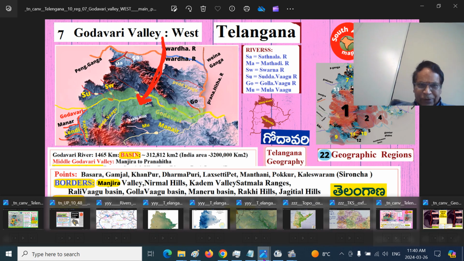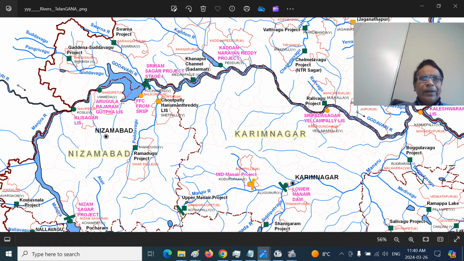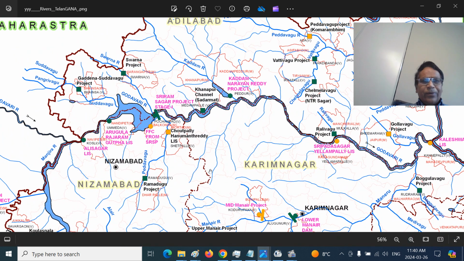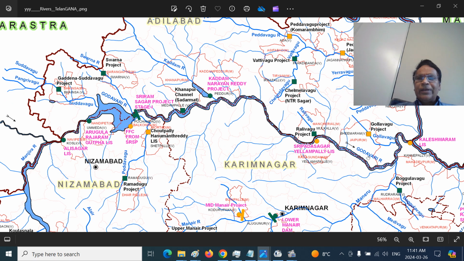So we can see this Godavari Valley. When you see the Godavari Valley West, I told you from the Kandukurti. So this is the Manjra River. This is the Godavari River. Okay, so Kandukurti and Basara will be somewhere in this area. Two, you can see the Kaleshwaram here. So that is the Godavari River Valley West.